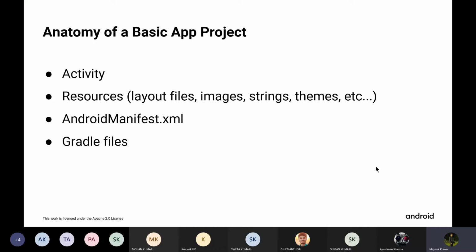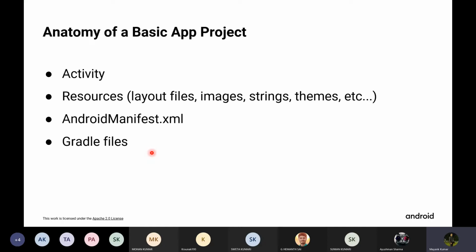Now, Android uses Gradle to automate and manage the build process of your app. Means various parts of building your Android project are done automatically by Android Studio using Gradle. If you want to modify the build, you can make changes to the Gradle files.